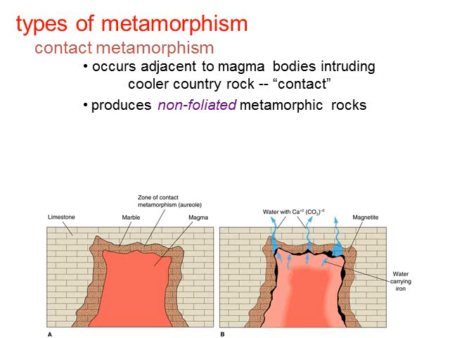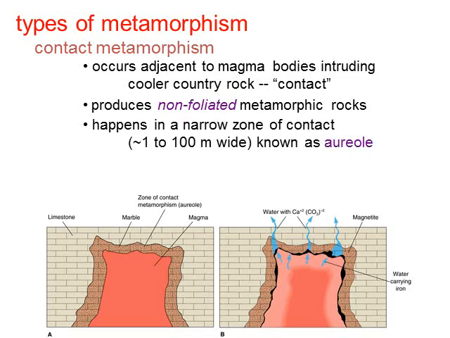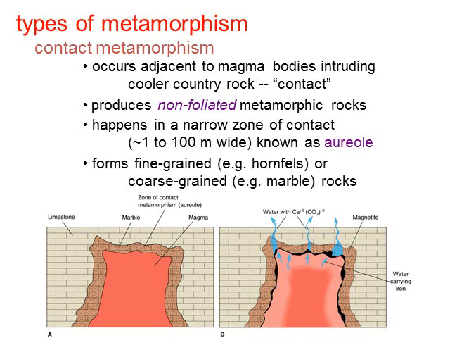Now, this type of metamorphism is going to produce non-foliated metamorphic rocks. The pressure is going to be the same in all directions. This happens within a narrow zone of contact, usually less than 1 to about 1,000 meters wide, and this is known as aureole. This is going to form fine-grained hornfels or coarse-grained marble rocks. So again, the marble is what we're seeing. It's the cooking of the limestone.